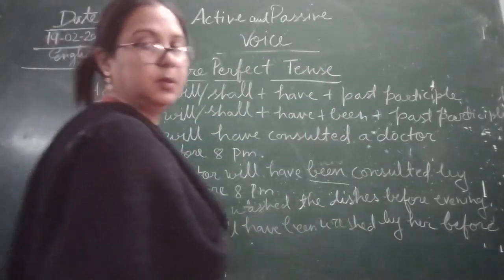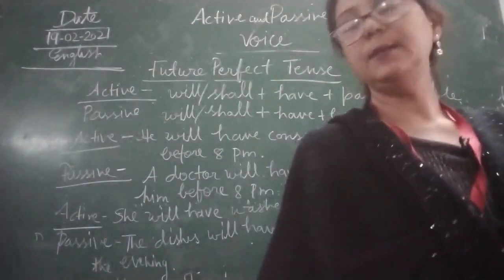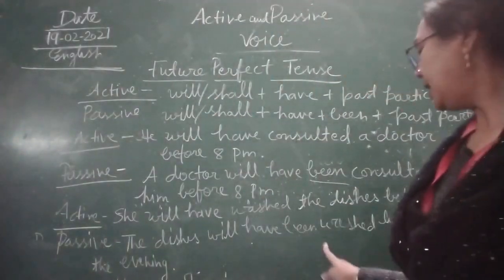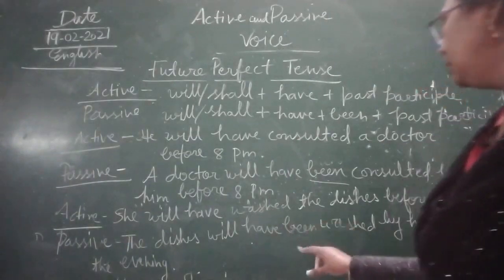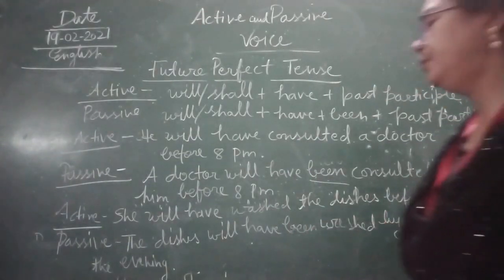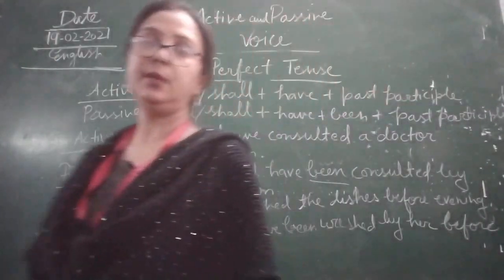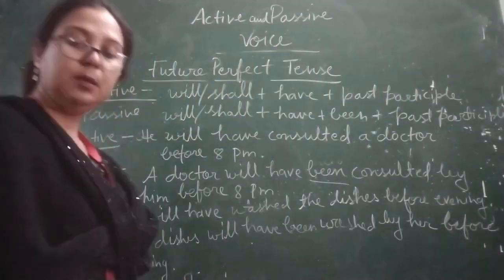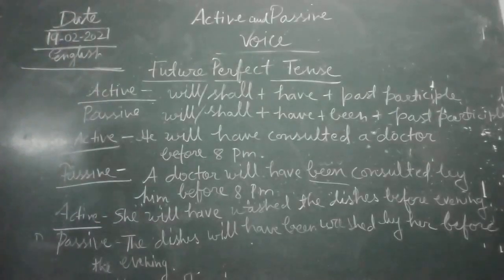Okay children. Now children, you can see the dishes will have been, this is been, will have been washed by her before the evening children. This is simple children.